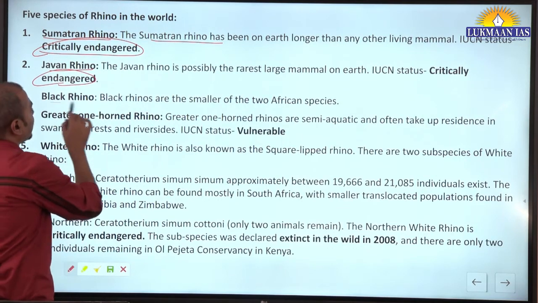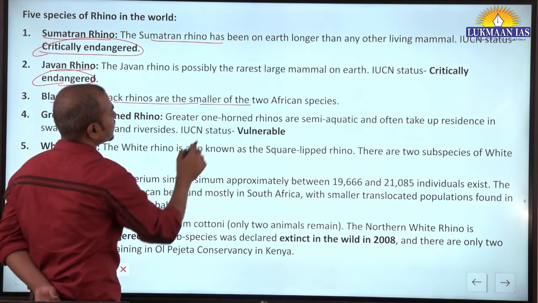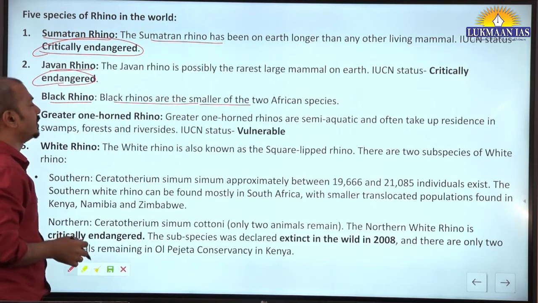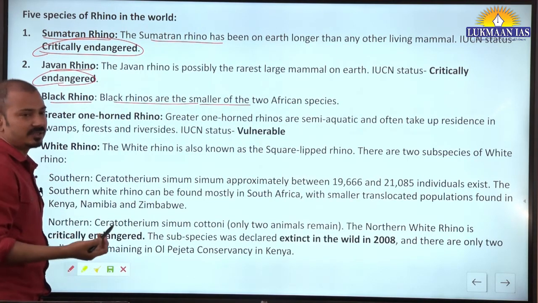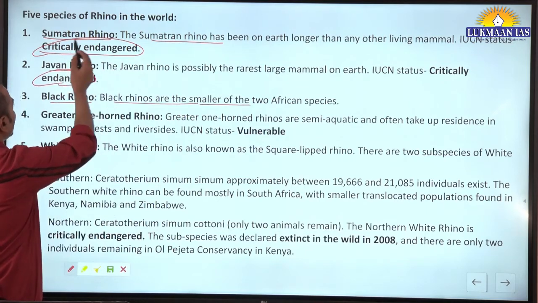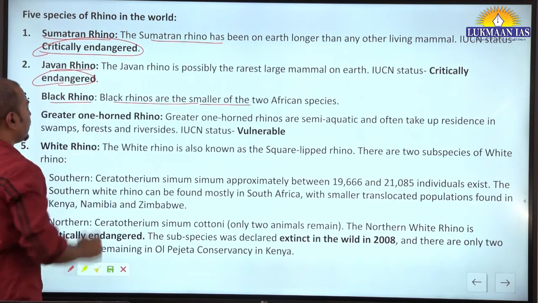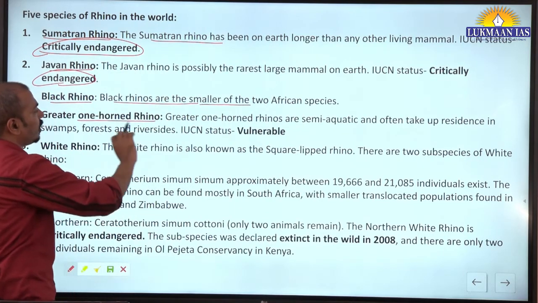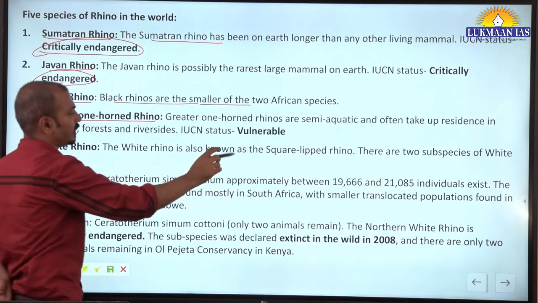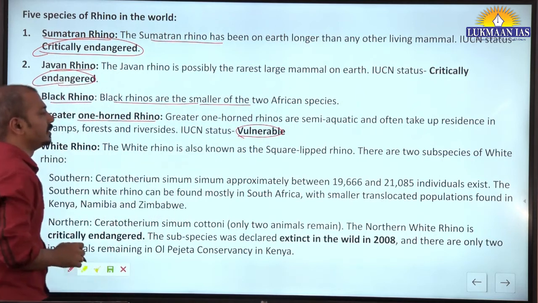Then the black rhino is the smaller of the 2 African species. So there is the white rhino and the black rhino, the African species. Indonesia has the Sumatran and Javan rhino. Now the greater one-horned rhino, which we just talked about, is in India, with vulnerable status.